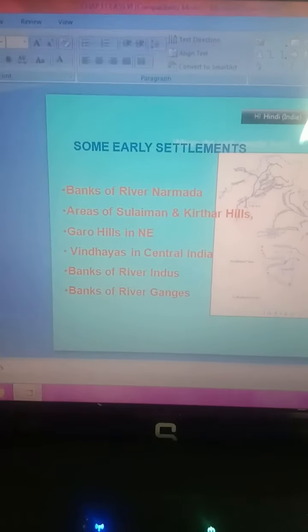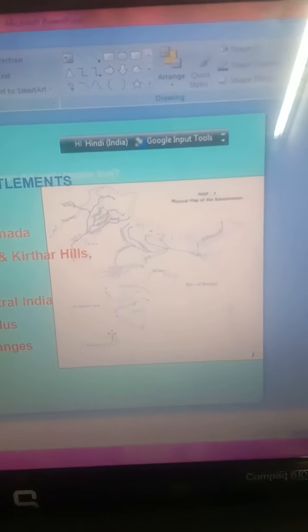Now we should know about Vindhyas in central India. So these are the Vindhyan range and Satpura range. Here in central India we can see the Vindhyan range. Indus river. You know about the location of Indus river and its tributaries. This one is Indus. These are different tributaries: Byas, Satluj, Ravi, Chenab and Jhelum. So this is the drainage of Indus and its tributaries here on this screen.